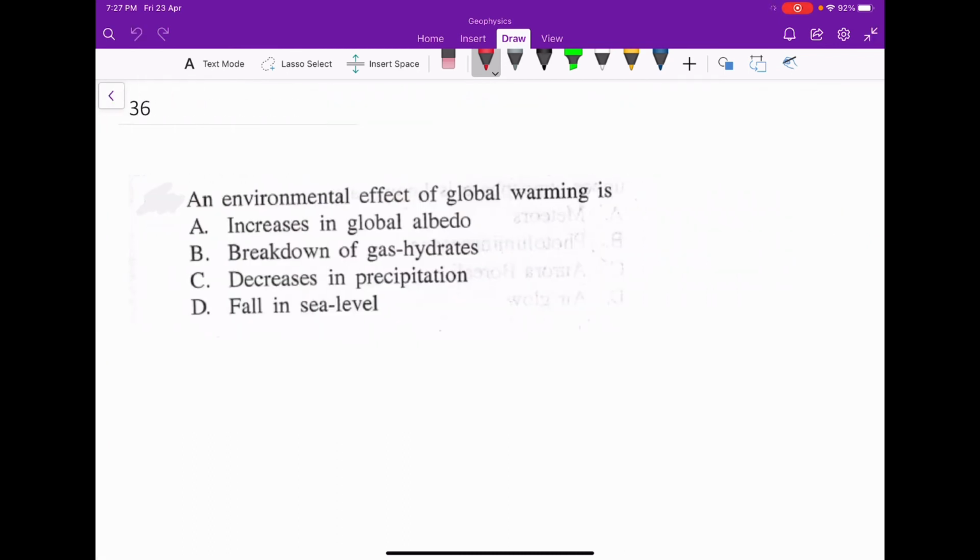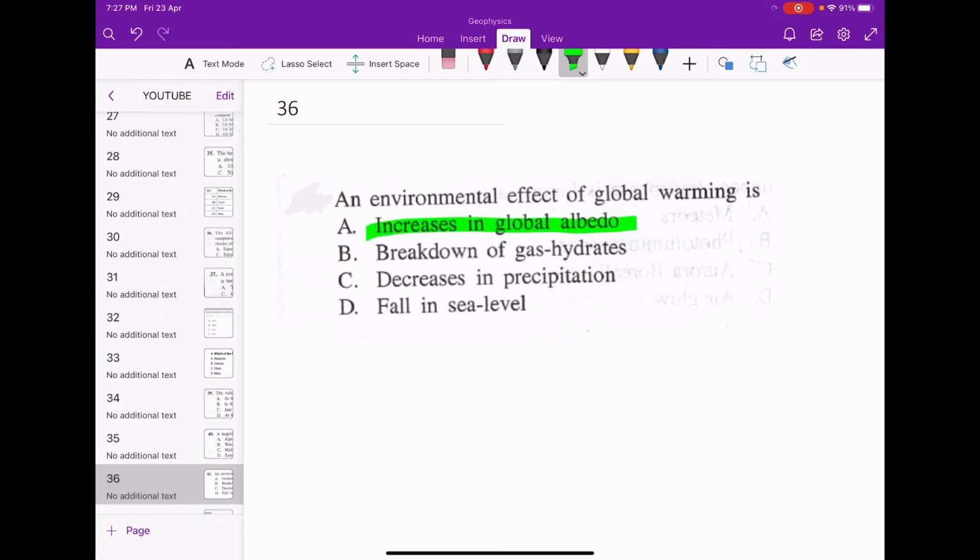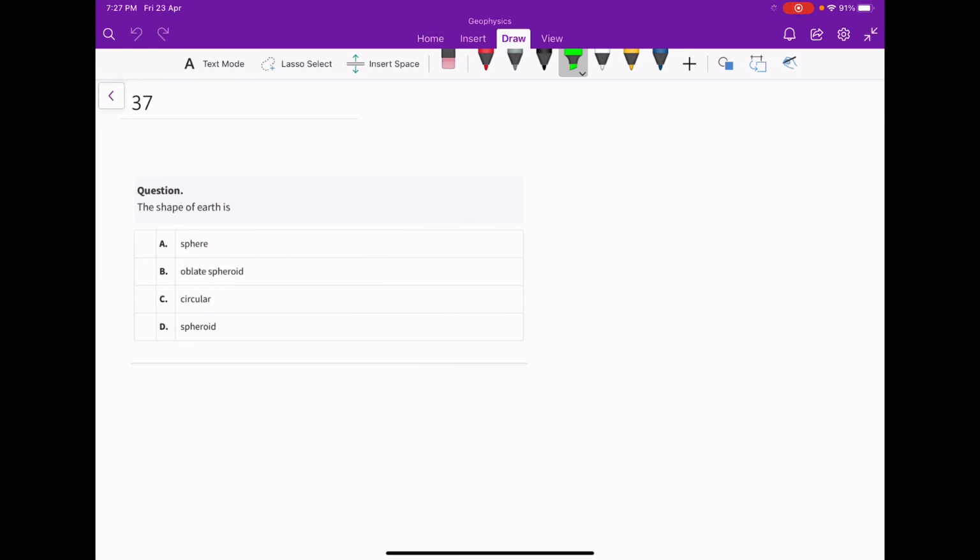The next is an environmental effect of global warming. So the answer is simple: increase in global albedo. That is option A. Next one is the shape of the earth. As you know, you can say either ellipsoid or oblate spheroid. So option B, that is oblate spheroid, will be the correct answer.